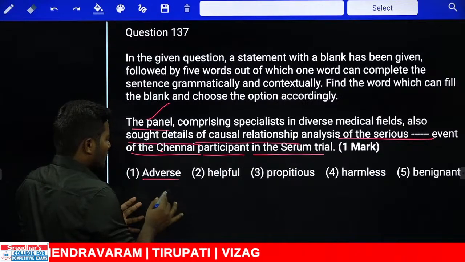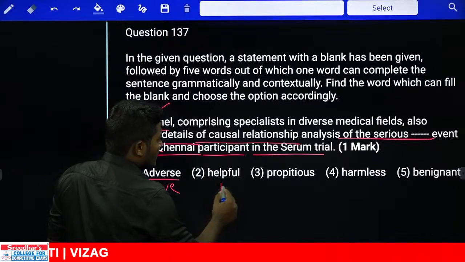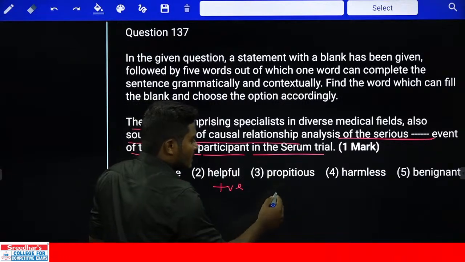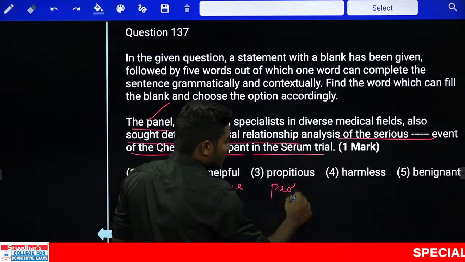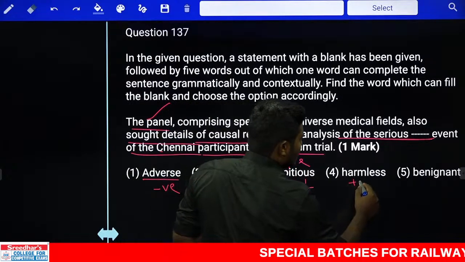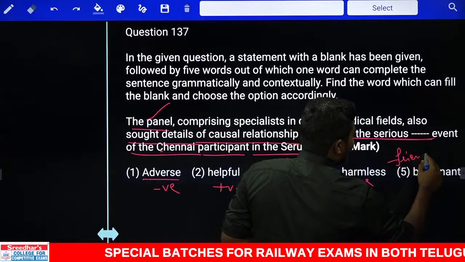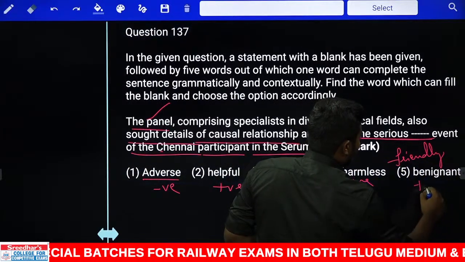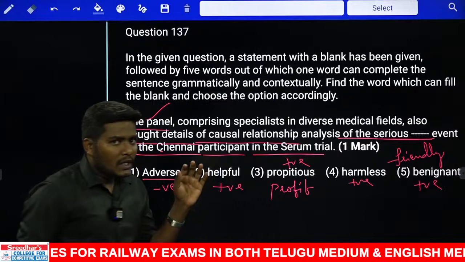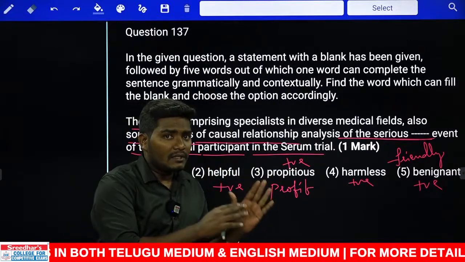There can be one possibility here. Adverse is a negative word here. Keep it on hold. Helpful, which is a positive word. Propitious, something which gives profit. This is a positive word. Harmless, which is a positive word. Benignant, which is the meaning of the word friendly. Friendly is again a positive word. This is also positive. Now here we are looking at some analysis which is very serious. The event is very serious.